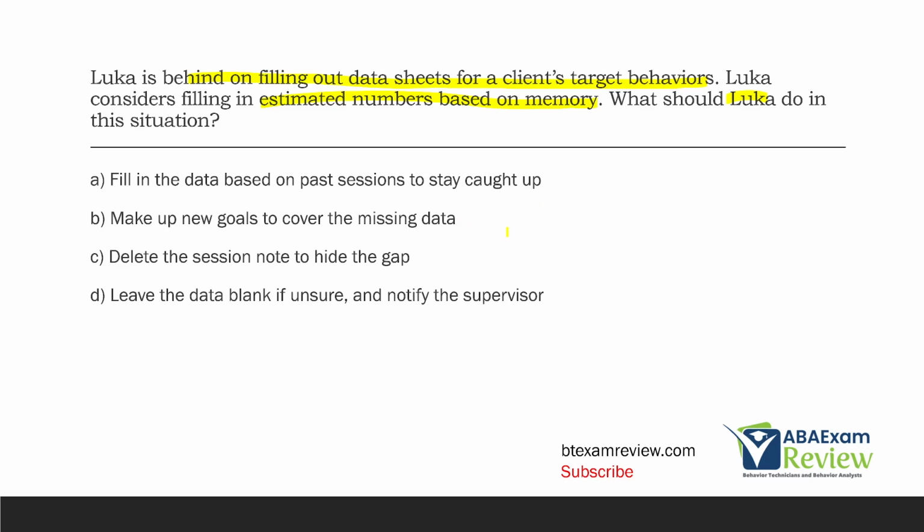B, make up new goals to cover the missing data. Well, absolutely not, right? That is not the RBT's job to create new goals, especially to cover up a mistake. C, delete the session note to hide the gap. Can't do that either. We've got to be honest. We've got to own up to the mistake. Mistakes happen. You're going to make mistakes in your career. You've got to be honest. You've got to just own the mistake.